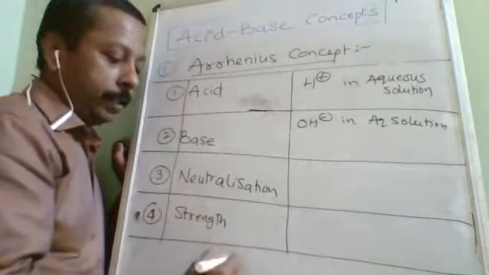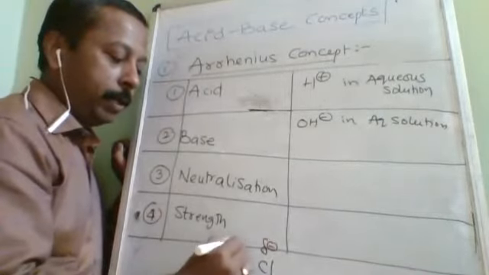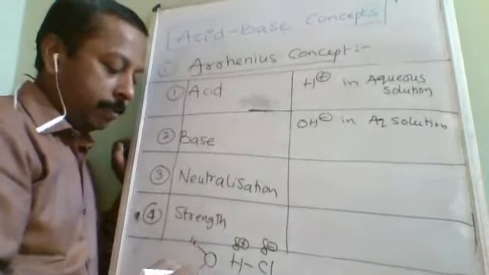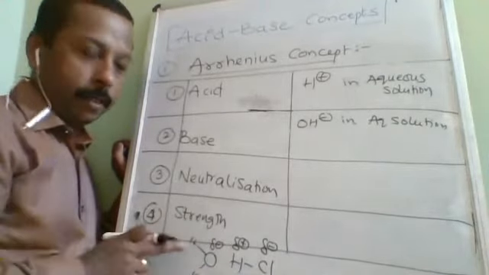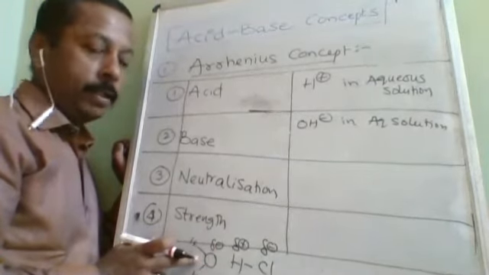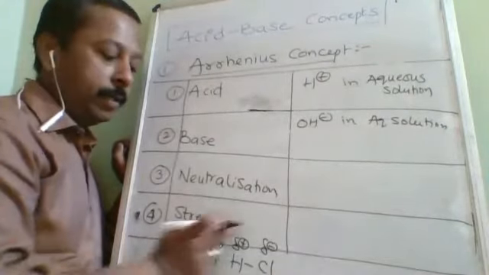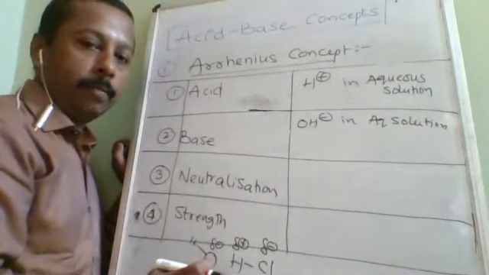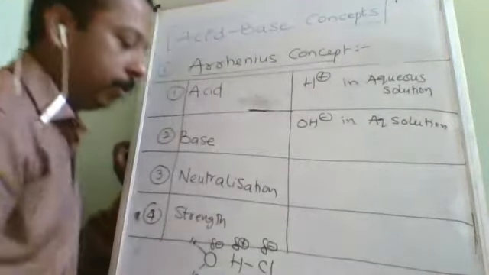Okay, so like HCl, if I am taking an example, HCl is partial negative here, partial positive here. Water pulls out this H plus by providing the sufficient negative charge, which is available on the oxygen of water. Suppose in this place I am using benzene, will it be able to attract this H plus? No. And it does not mean that it is not having H plus. It is having H plus, but still it cannot donate because there is nobody to pull it out from the chlorine negative. That's why.